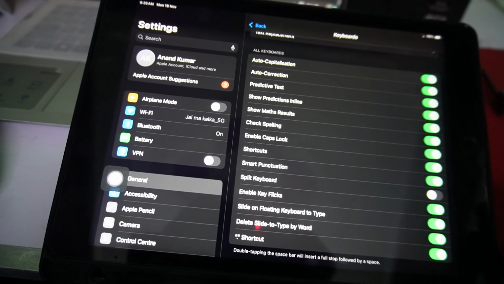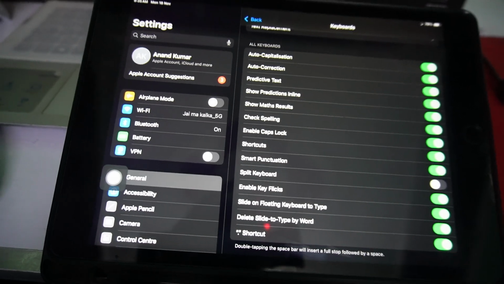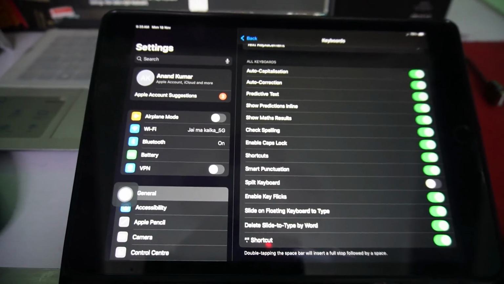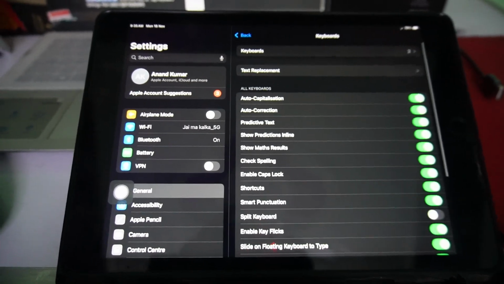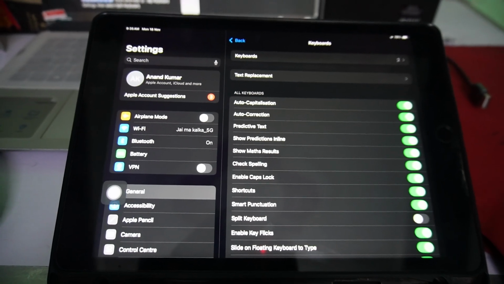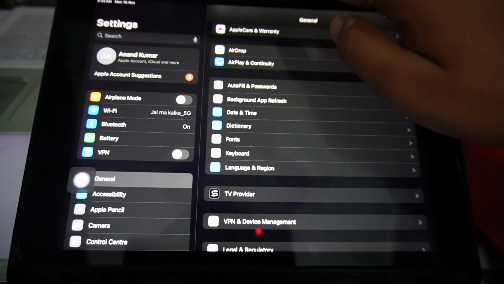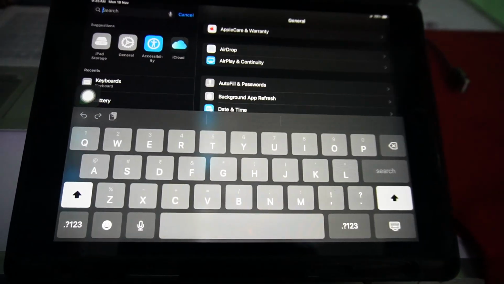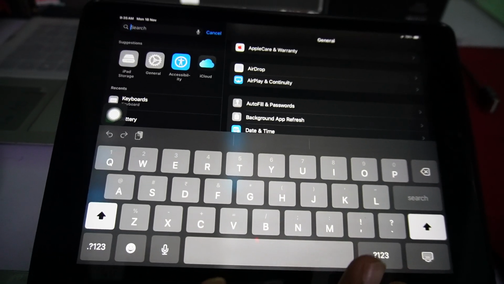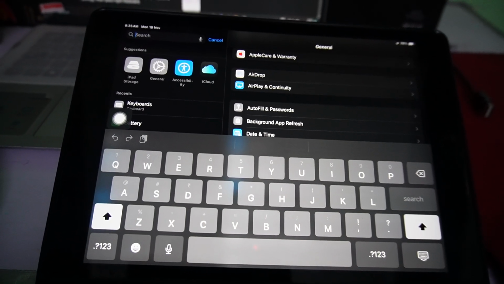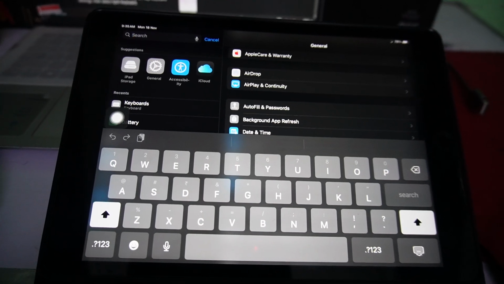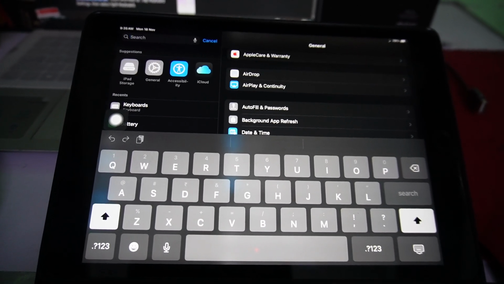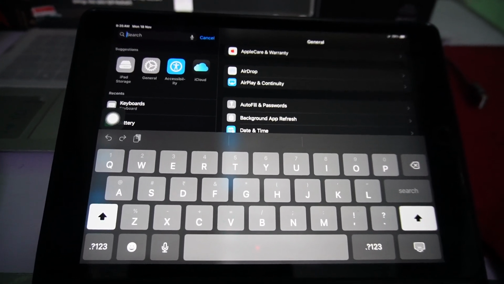Make sure to turn it off, because when you keep this turned off, you won't see your keyboard going into split mode. So if you go back and try to add something else here, you will see your keyboard will be back in normal mode. So you can keep it turned off guys, so you won't see split keyboard in future on your iPad.